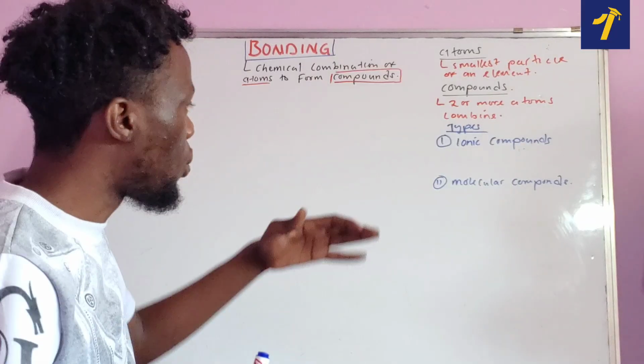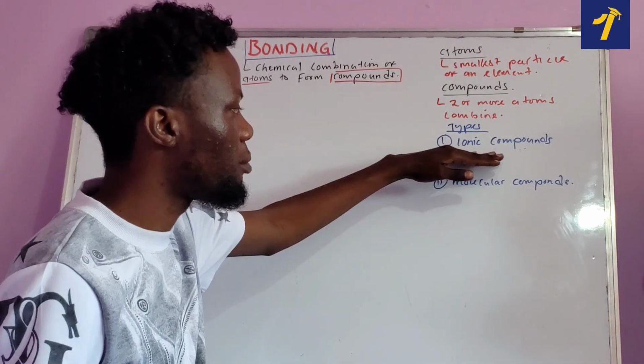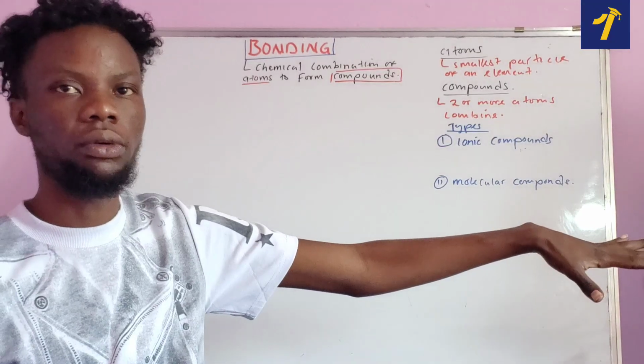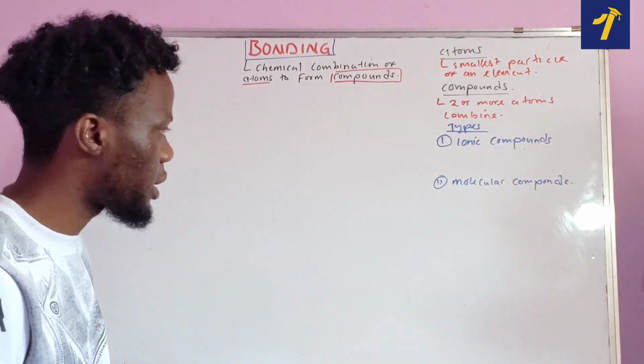All right. Now, since we know the 2 types of compound, we need to understand each type of the compound. Why are we saying this is an ionic compound? Why are we saying that this is a molecular compound? Okay, let us look at that.